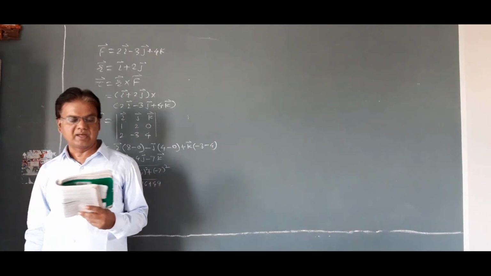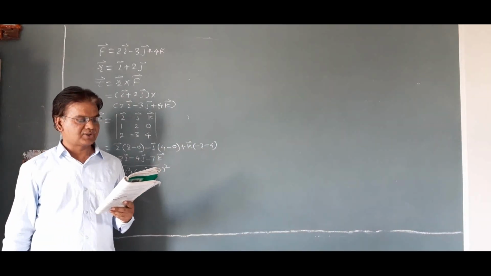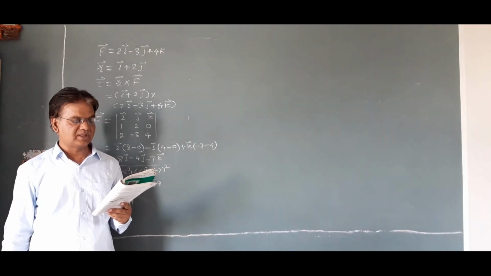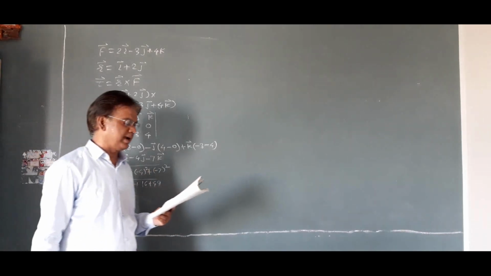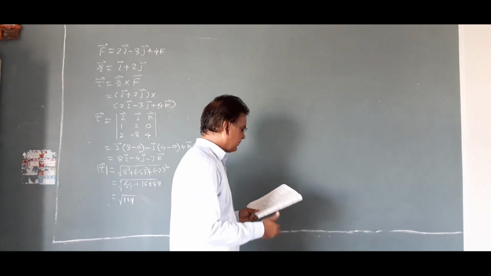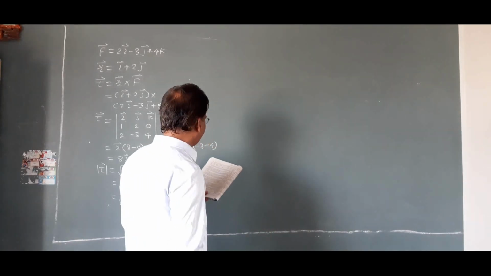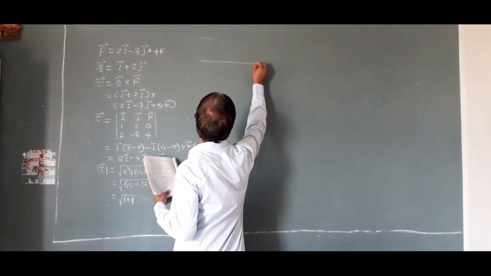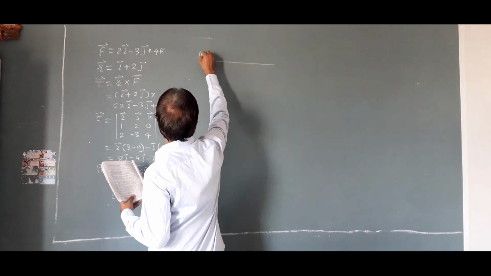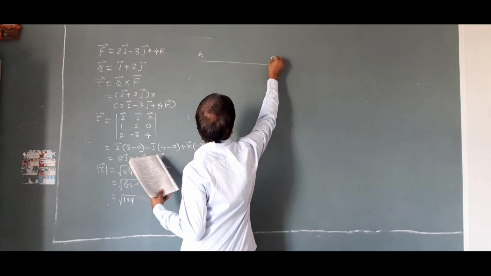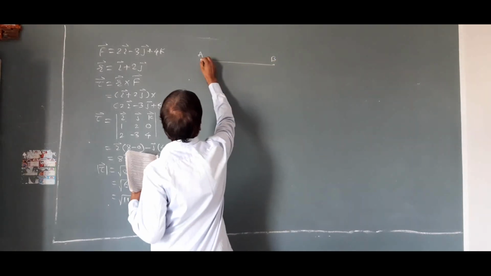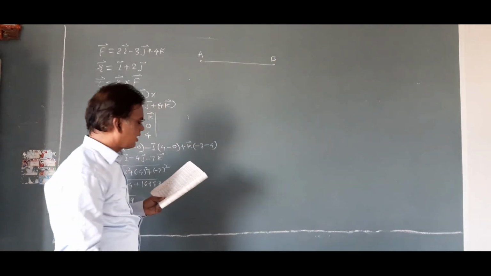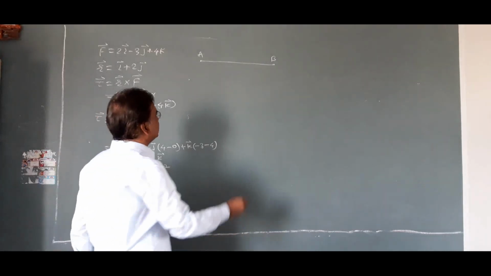If the rod balances at a point at a distance of 45 cm from that end, find the length of the rod. A uniform rod weighs 20 kg. If you consider this is a rod, a uniform rod of length AB, suppose.